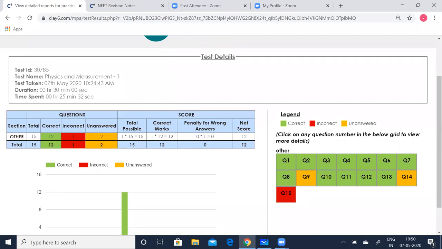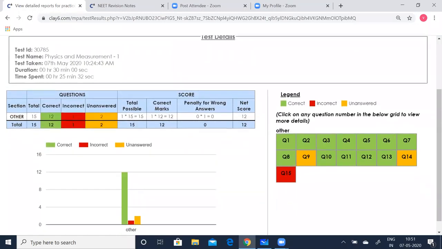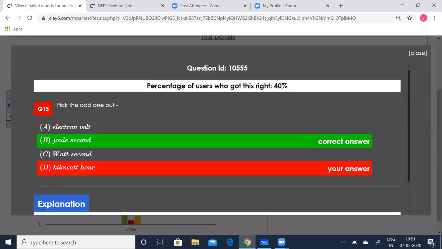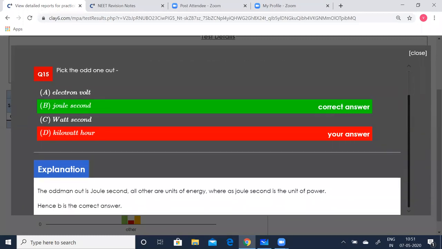Now we want to know the explanation for this. So how do you go for the explanation? You can click on this. Now you can see the explanation part is also given here. The odd man out is joule second, because all others are units of energy, whereas joule second is a unit of power.